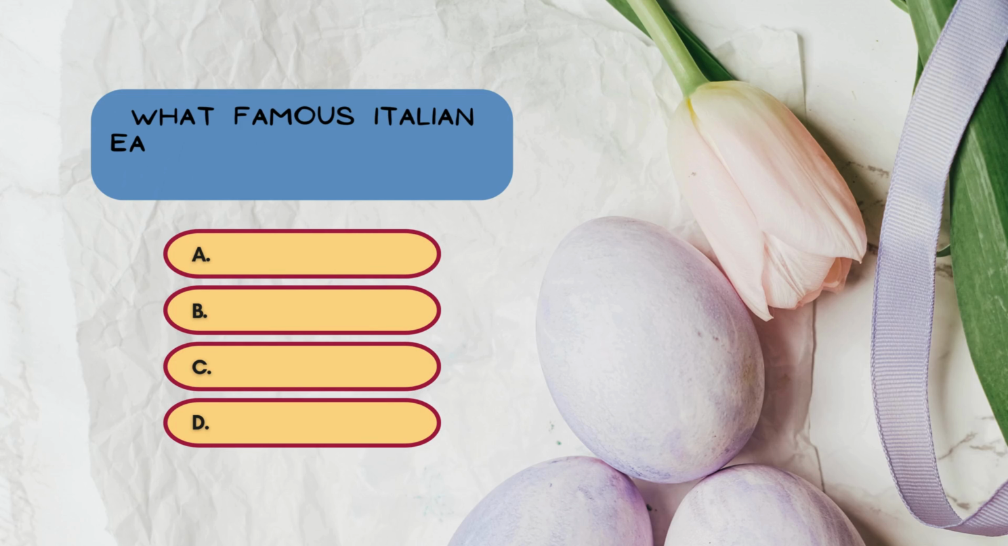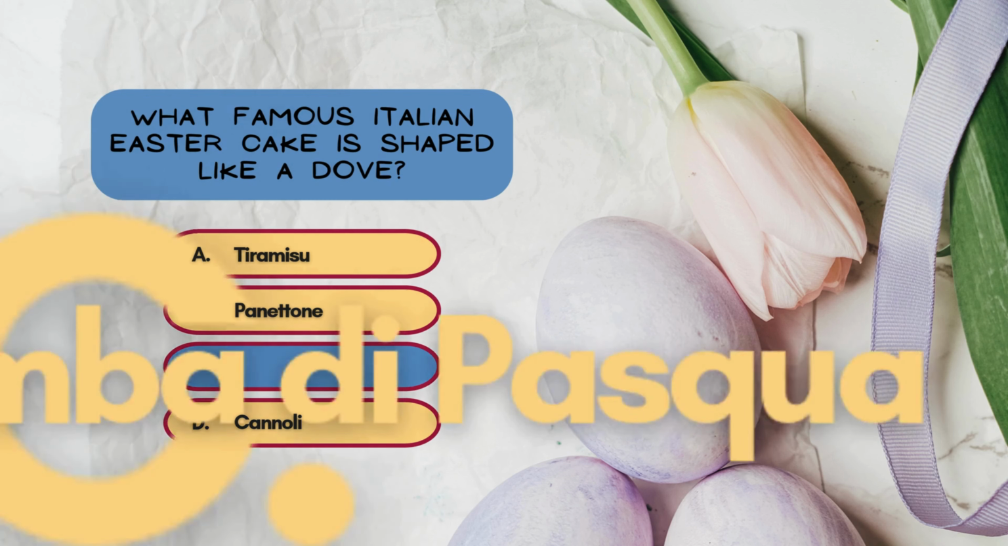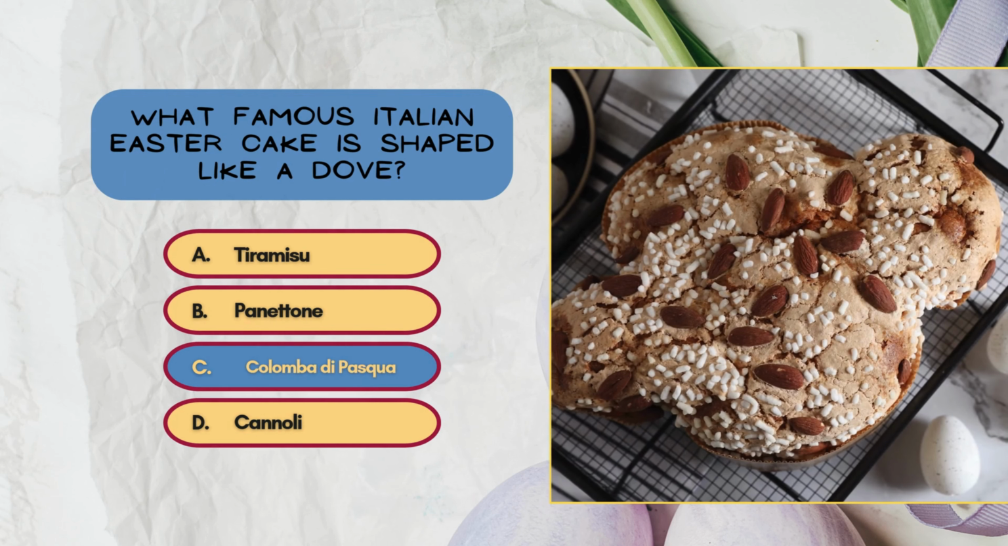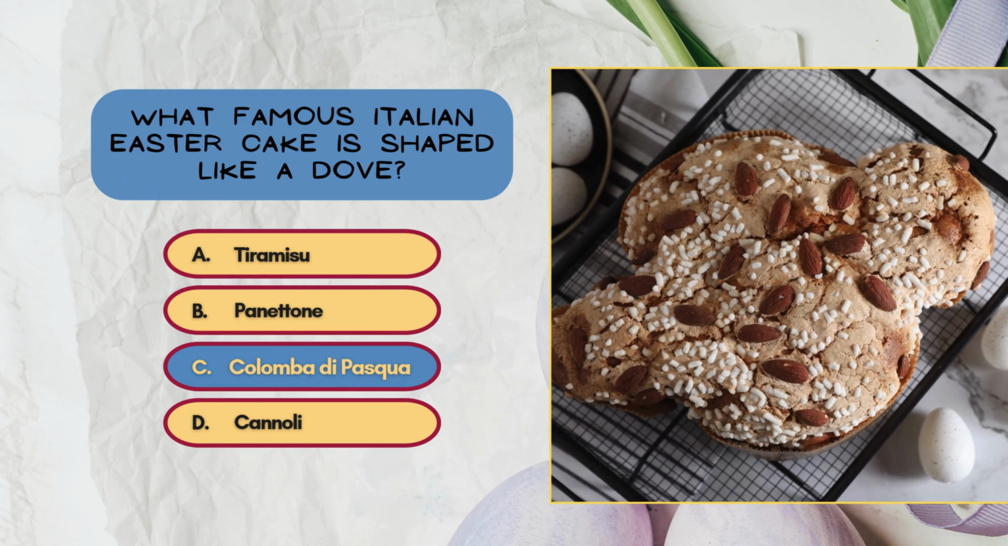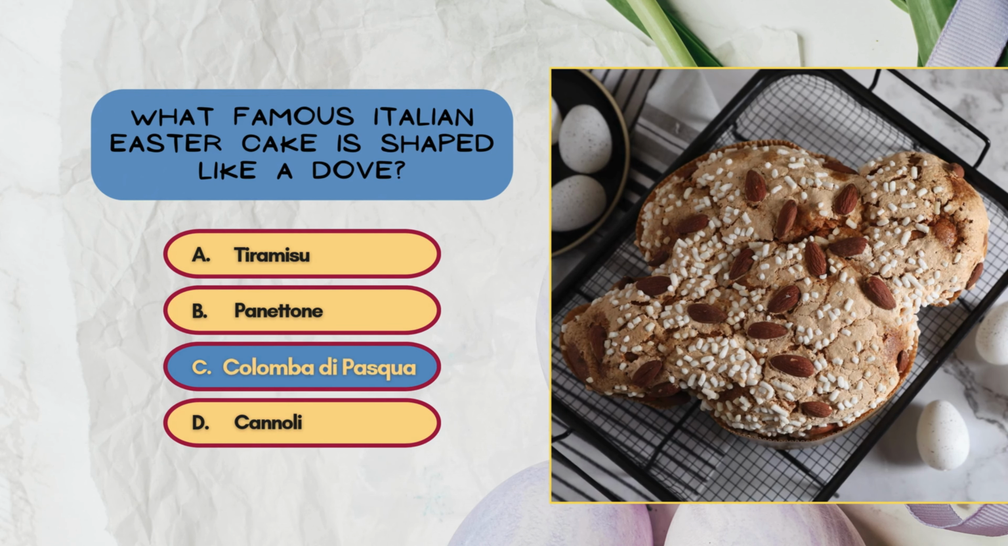Question number 13. What famous Italian Easter cake is shaped like a dove? Tiramisu, panettone, colomba di Pasqua, or cannoli? Colomba di Pasqua means Easter dove in Italian, and the cake is shaped like a dove, symbolizing peace and hope.